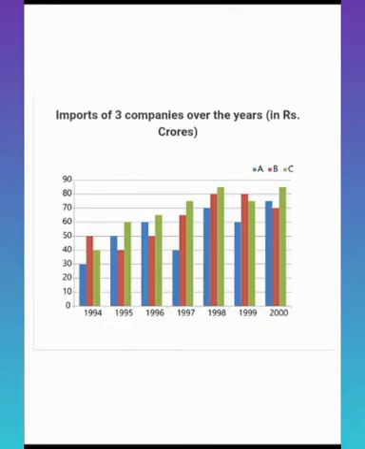So you can see the graph, and this indicates the imports of three companies over the years, and it's in crores, remember. So there are three companies A, B, C and their imports over the years. So let us go to the question.